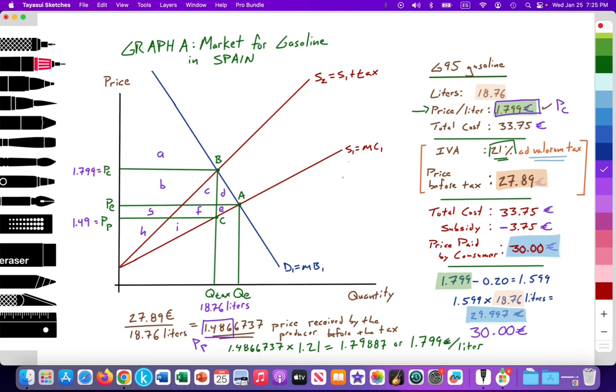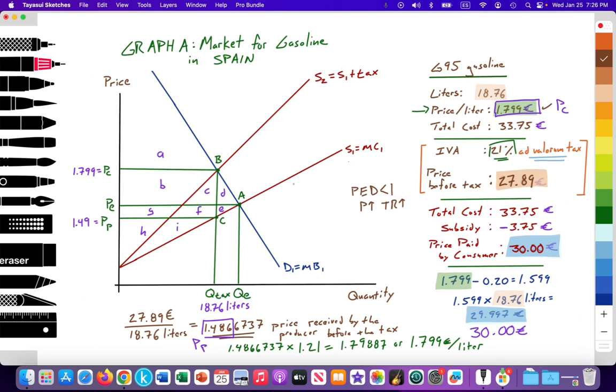In graph A, the market for gasoline in Spain, we're measuring price on the y-axis, quantity on the x-axis. We have a downward sloping demand curve labeled D1, which is equal to our marginal benefit, and it's downward sloping according to the law of demand. We're going to make a note that since gasoline has no close substitute to the household consuming that gasoline, the PED value is inelastic, a value less than 1. So that in theory, as price rises, total revenue increases for the producer.